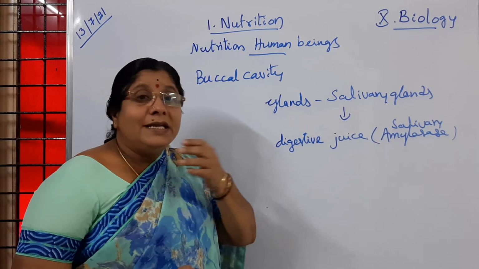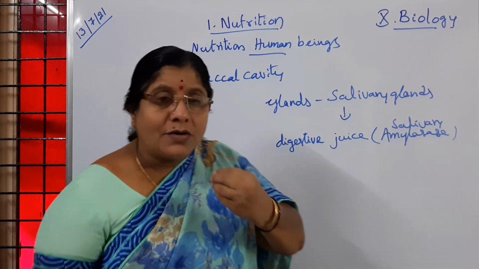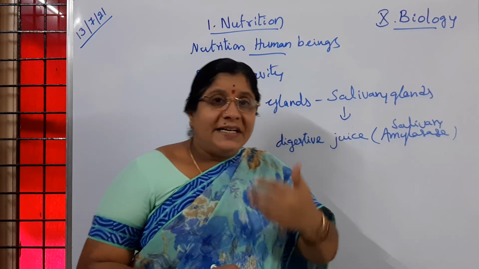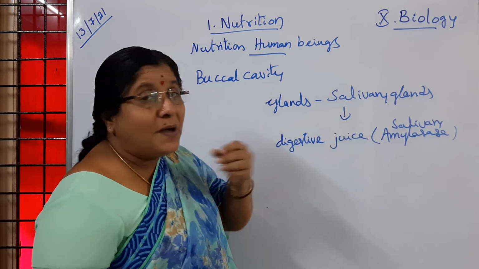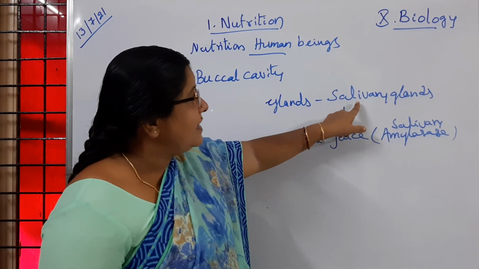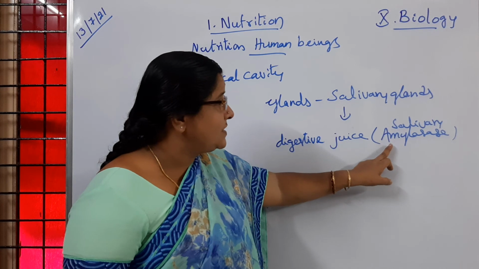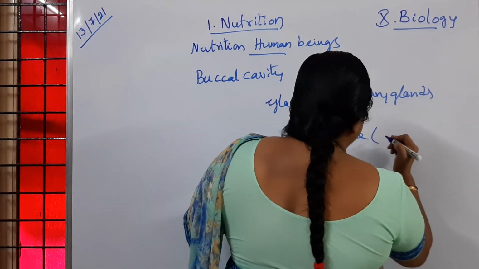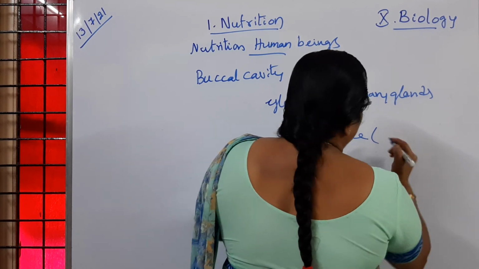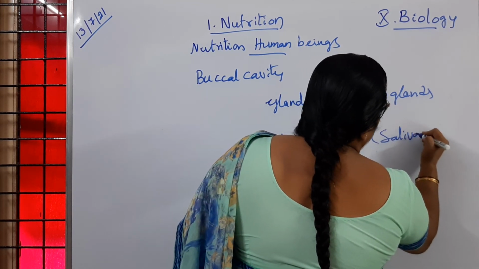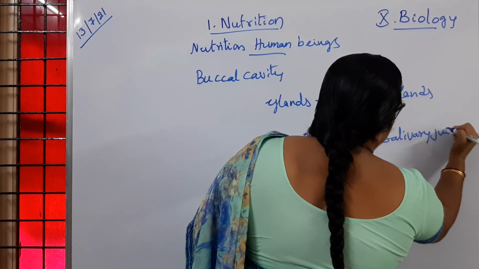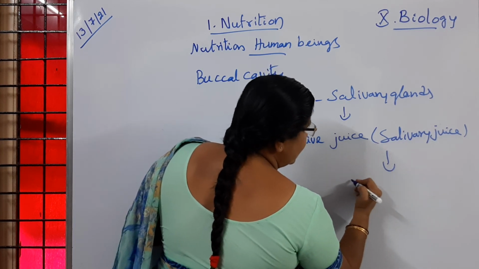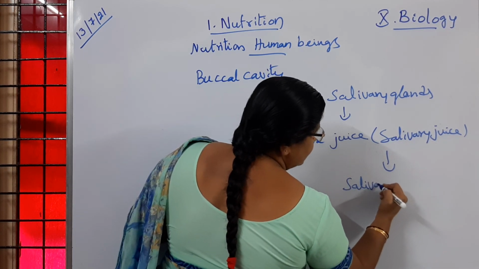Is it clear to children? In the buccal cavity, the food which we keep, or when we just start eating, what is happening? With the help of teeth and the salivary glands, which are secreting a digestive juice, salivary juice, and this salivary juice contains an enzyme called salivary amylase.